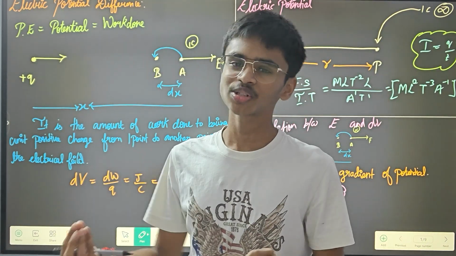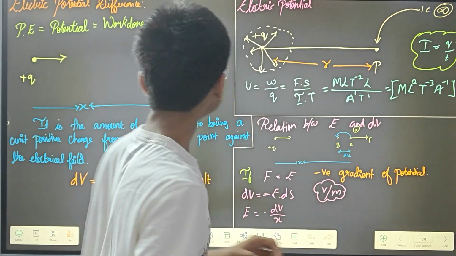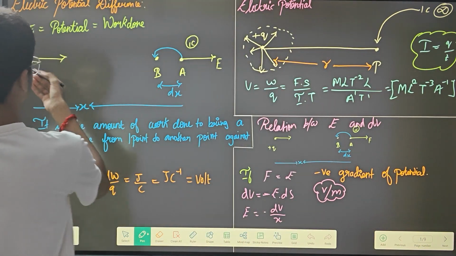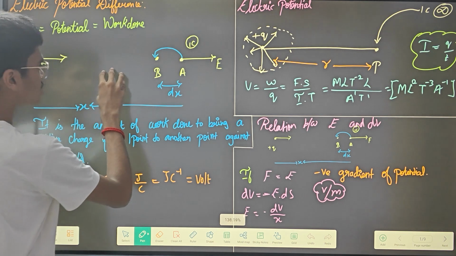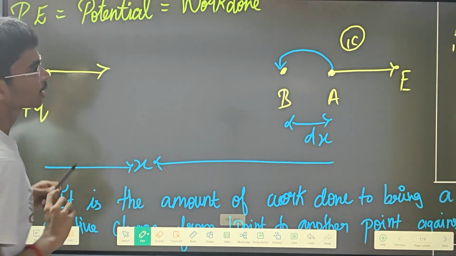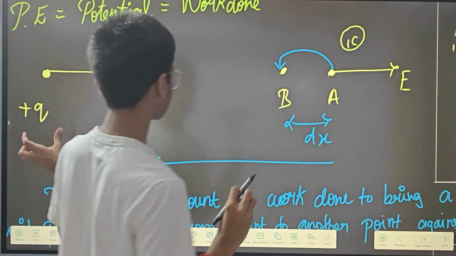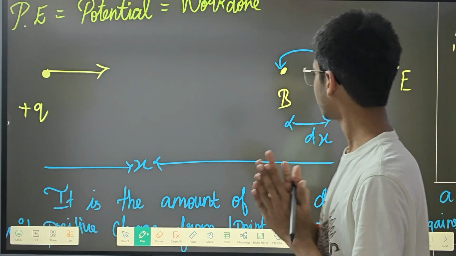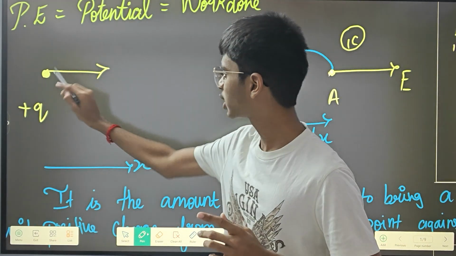Here the potential is also about the ability only. Let me increase the size so that you can see it better. There is a plus q charge. You have kept a plus q charge at a point. Let this point be C.